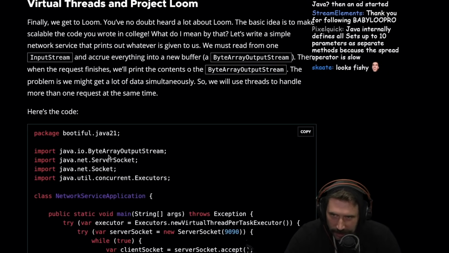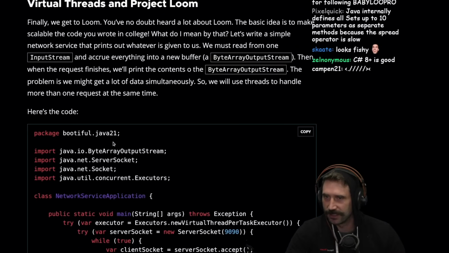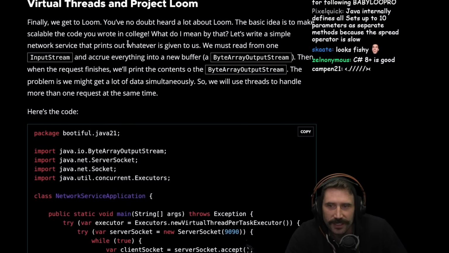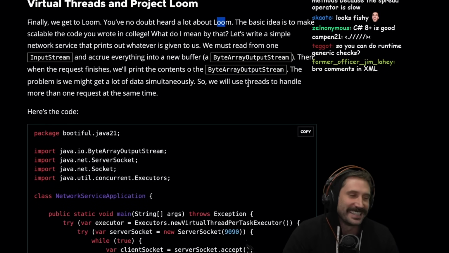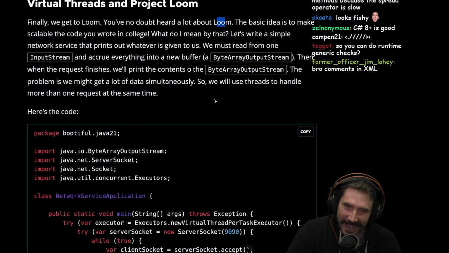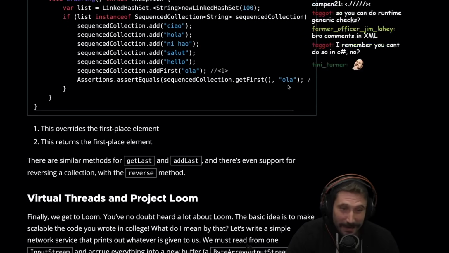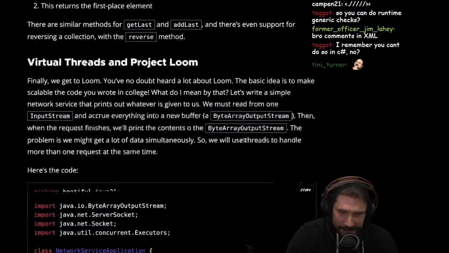Love this Project Loom. Whatever Loom is, it's looming over us. Finally, we get to Loom. Finally. You've no doubt heard about a lot about Loom. Undoubtedly at this point. Dude, comments are in XML. I told you XML is better than YAML.